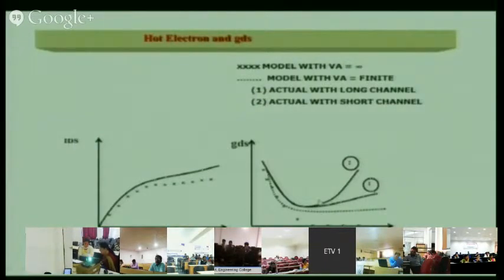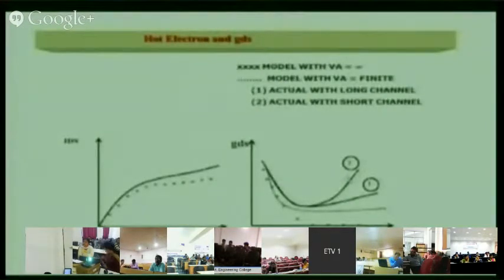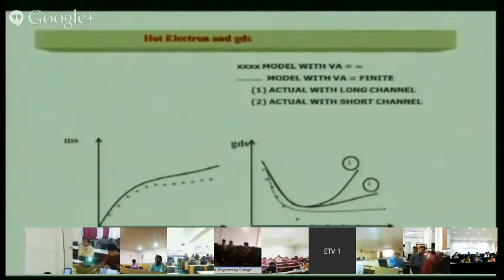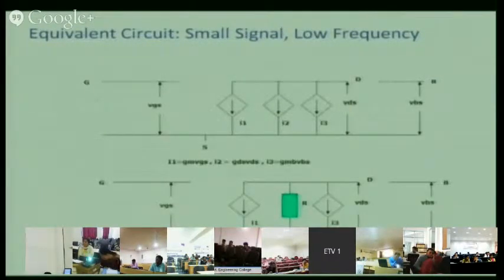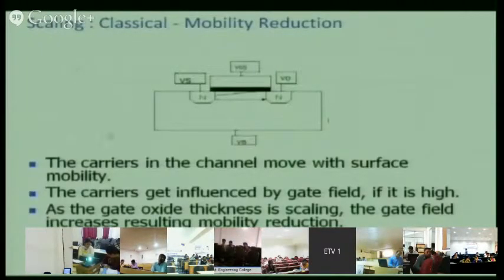So GDS is increasing, which means R0 decreases and the gain decreases. So this is the effect of hot electrons. This is the complete small signal model of this. I will not go through it in detail, but this is explanatory.